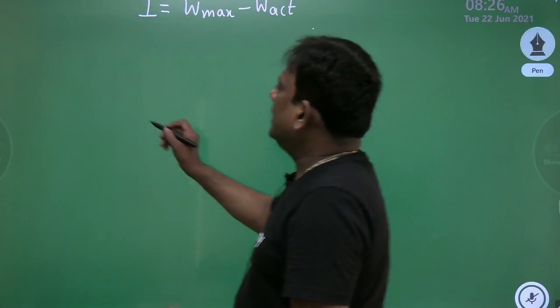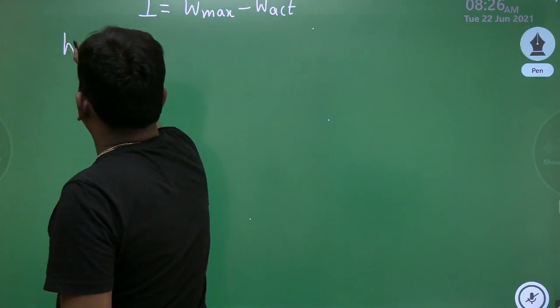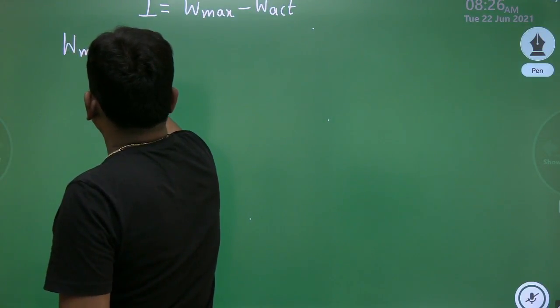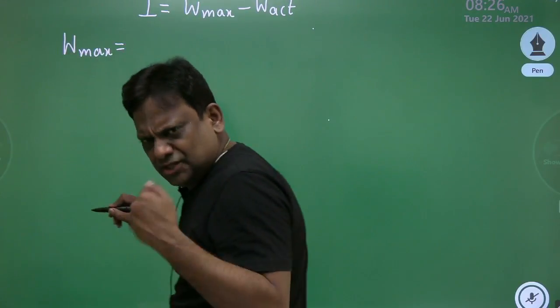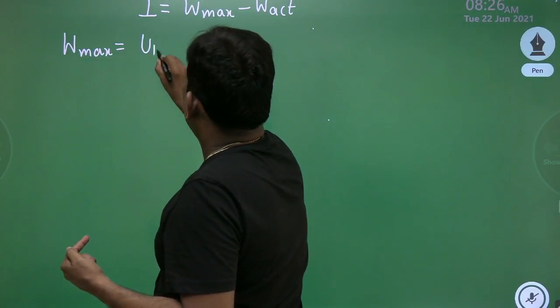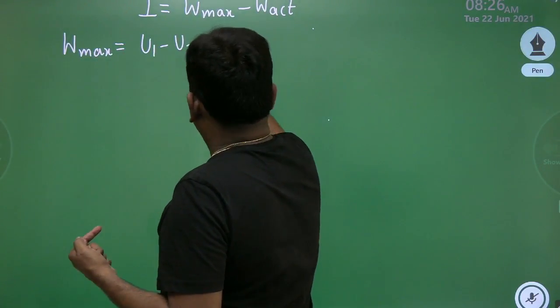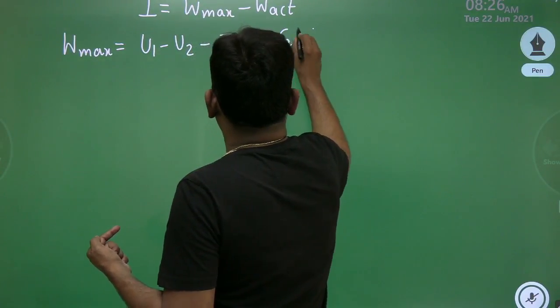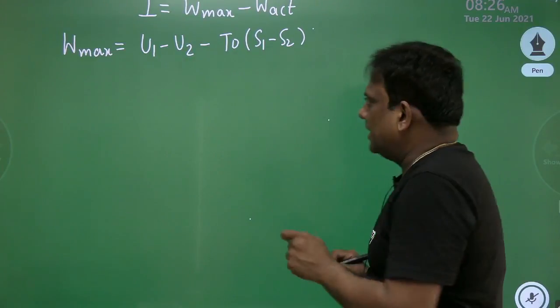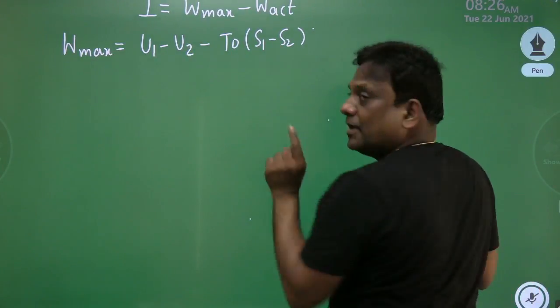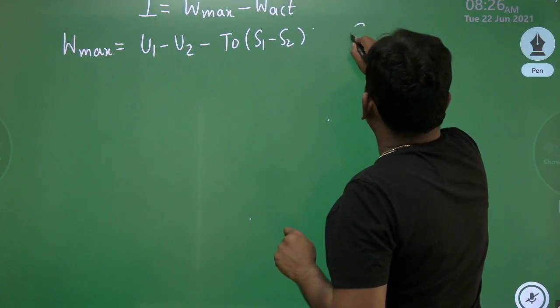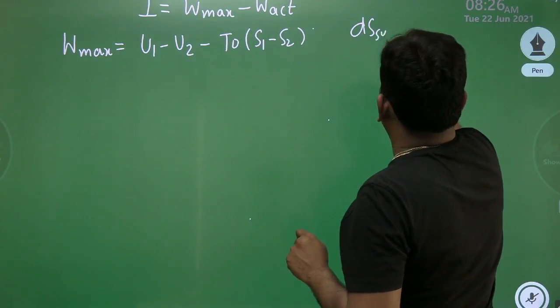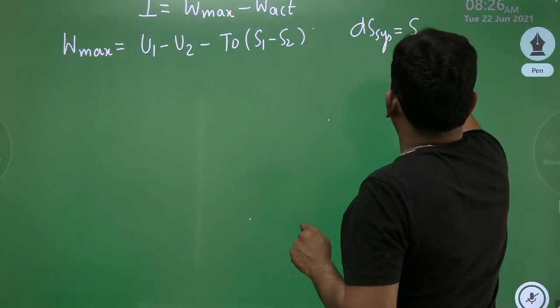Now, already you have obtained the equation for maximum work. And that maximum work, just now you saw, is U1 minus U2 minus T0 into S1 minus S2. Okay, no problem. My dear students, these are for the system. Now, देखो एक बार, can I write ds of system, that is entropy change of system, as S2 minus S1?